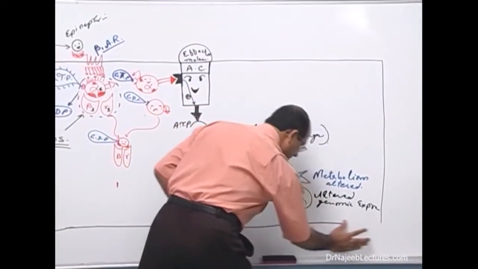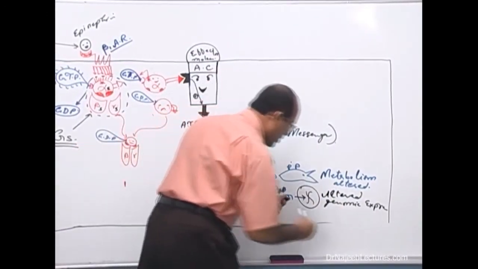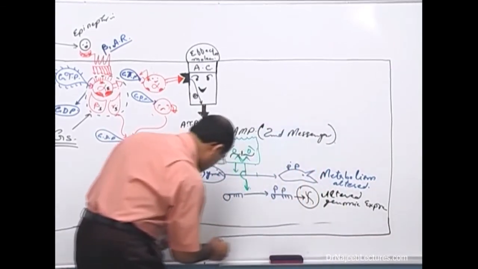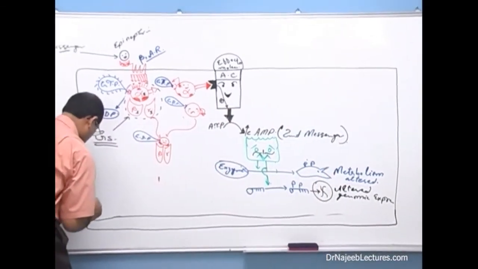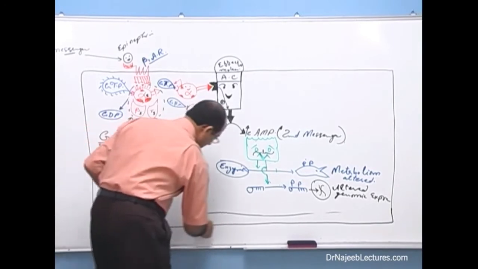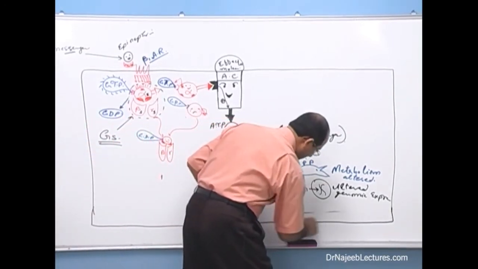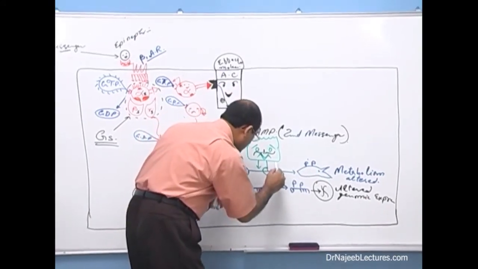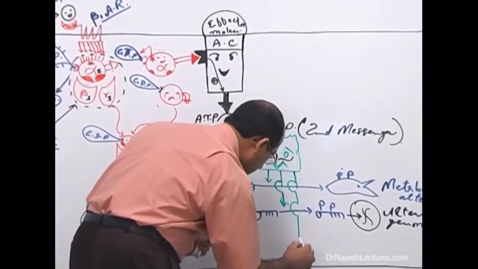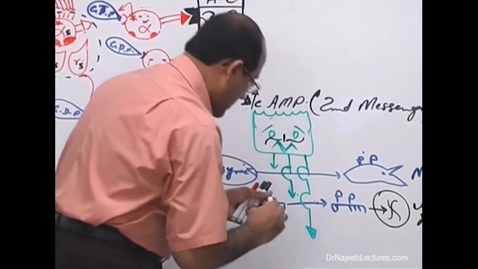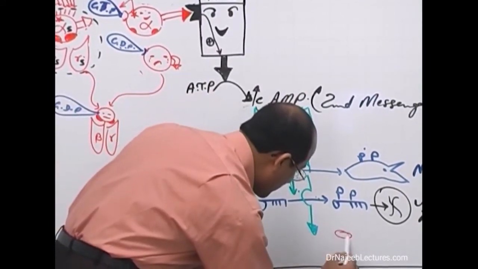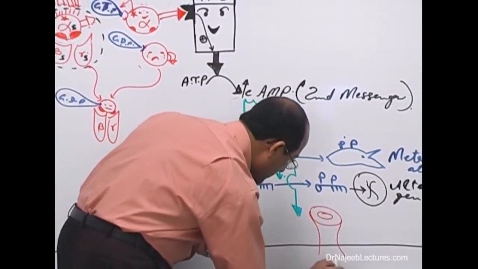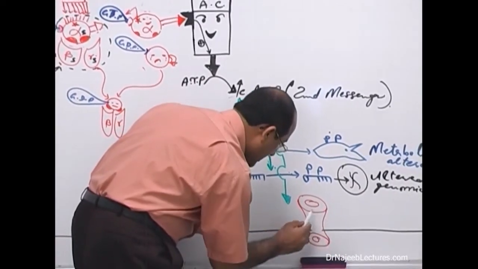Then not only this, even one more very important thing is that this green enzyme can activate, you see now, what is this? Here is an ion channel.